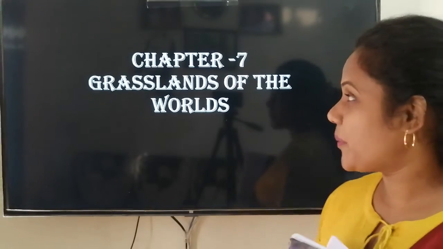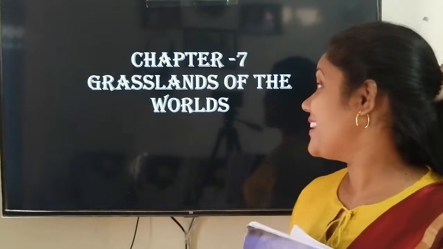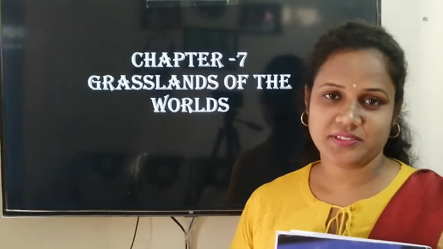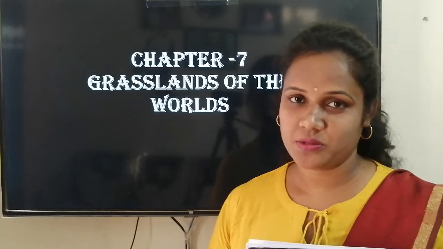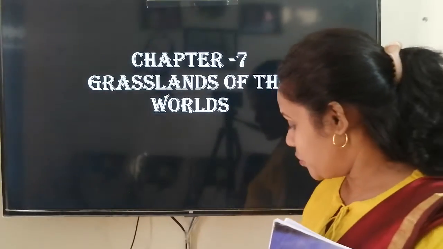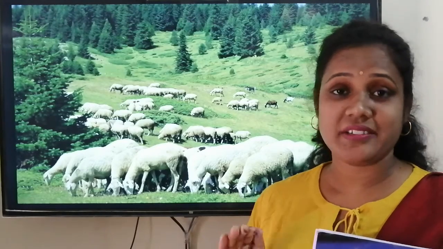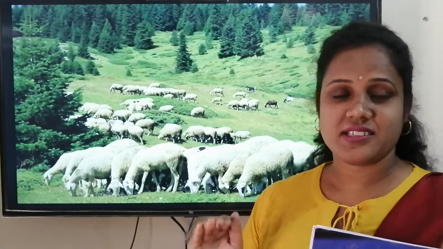So we'll continue chapter 7 of social studies, the grasslands of the world. Again I am telling you, this is your periodic test 2 portion. See, grasslands you must have seen. And grass, you know what grass is? Ghas. You see, grasslands are where trees are less and grasses are more.